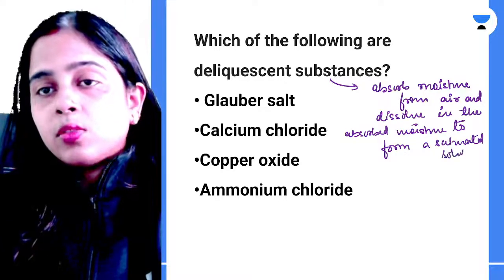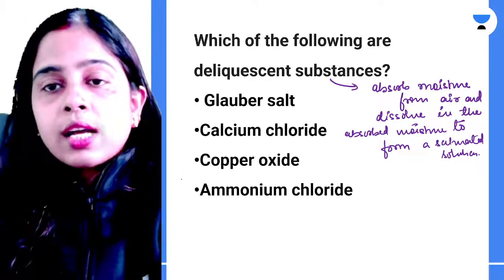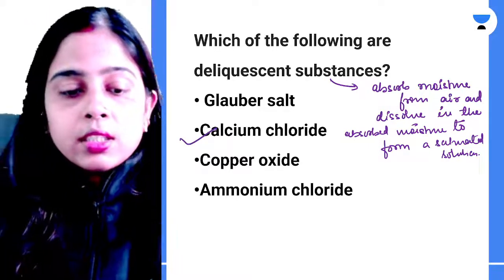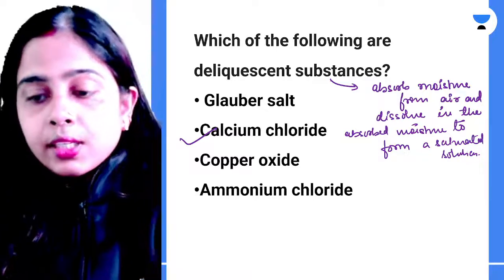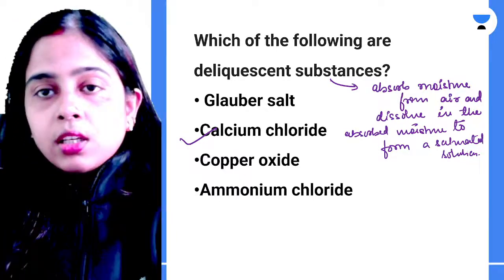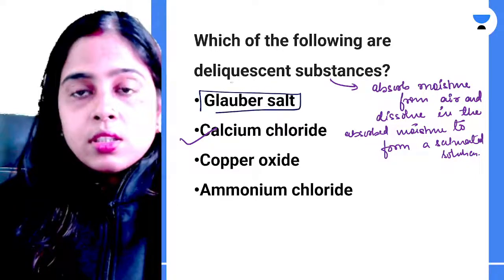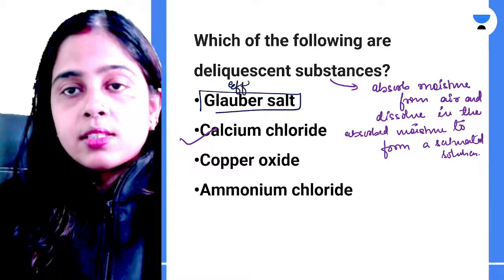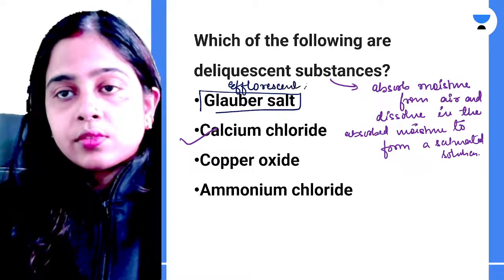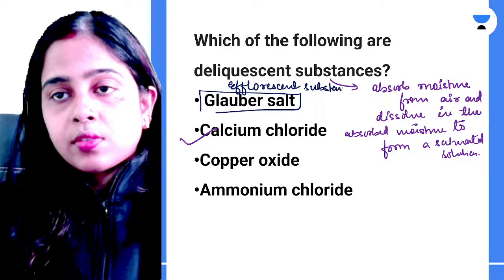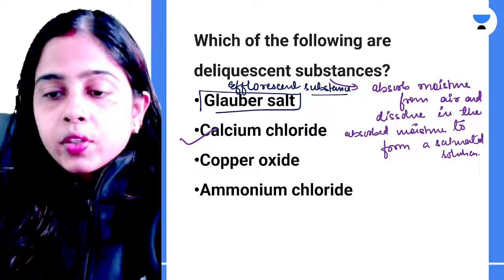Now, out of the given options, which is a deliquescent substance? So the answer is calcium chloride. Calcium chloride is a deliquescent substance. Is it clear everyone? And this Glauber salt is an efflorescent substance. Clear? So I hope it is clear to everyone.